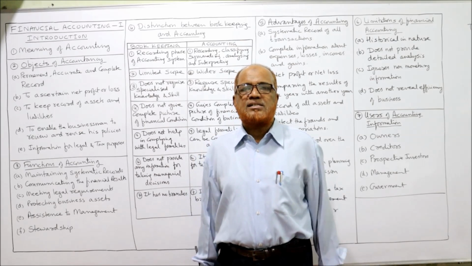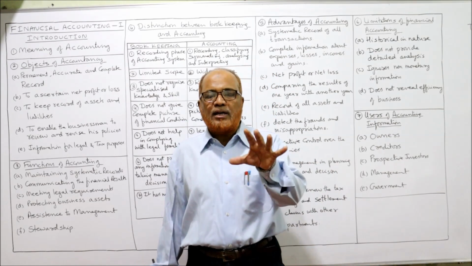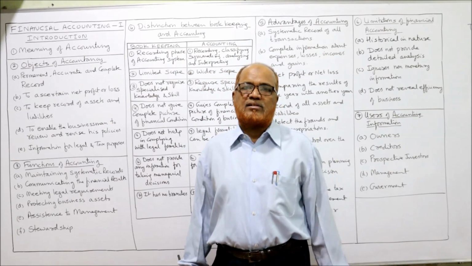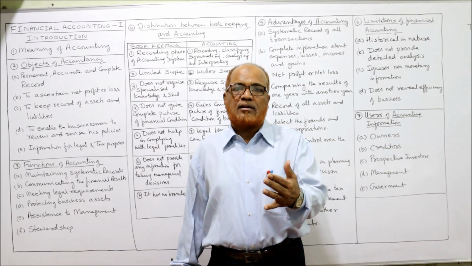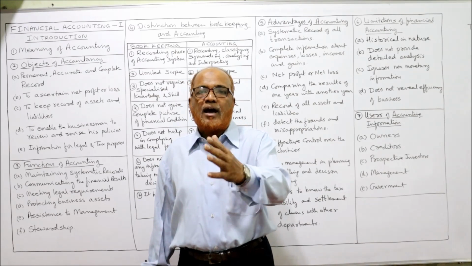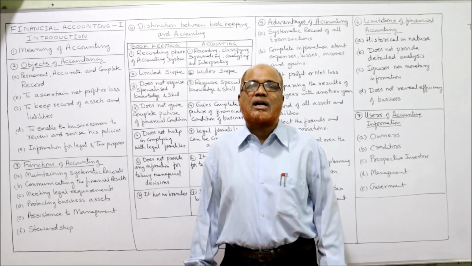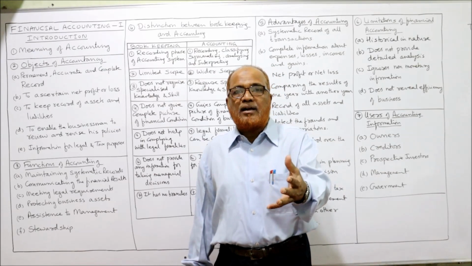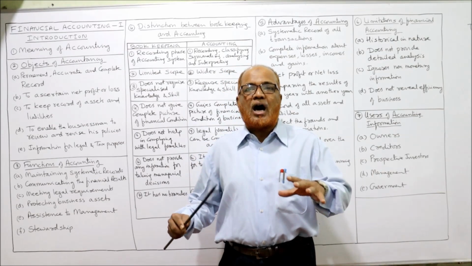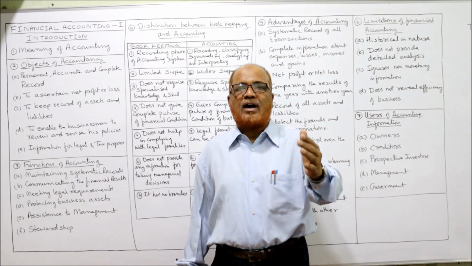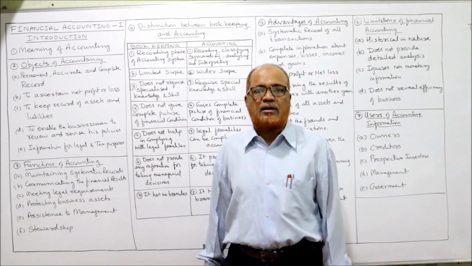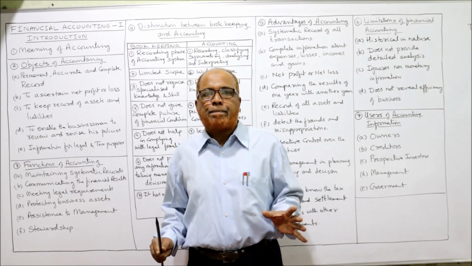One of the definitions of accounting says accounting is the science of recording and classifying the business transactions and events, and the art of making summaries, analyzing, interpreting, and communicating those results to the concerned parties who take decisions or form judgments. So in this way, accounting is the art and science of recording, classifying, analyzing, summarizing, interpreting, and communicating the results to the concerned parties. This is the complete meaning of the term accounting.